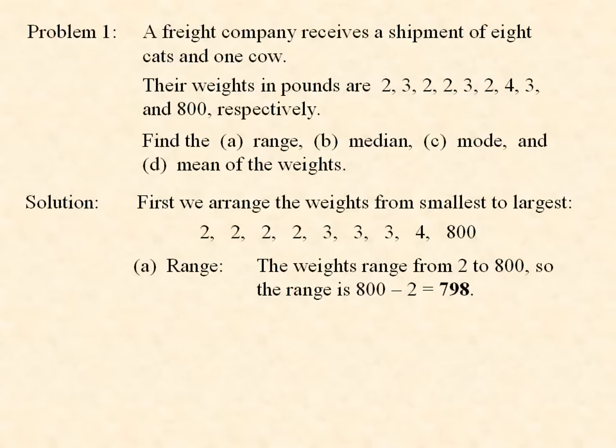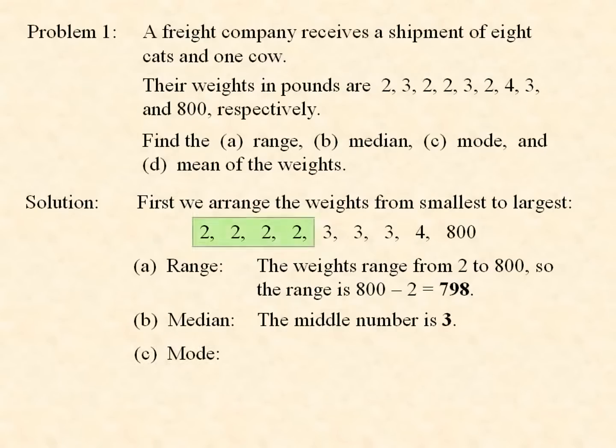For the median, we find the middle number, and that happens to be 3. The middle number is 3, so the median is 3 pounds. The mode is the most frequent number, which is 2.